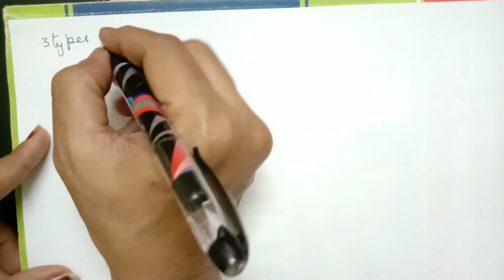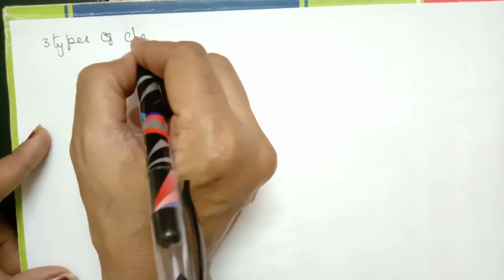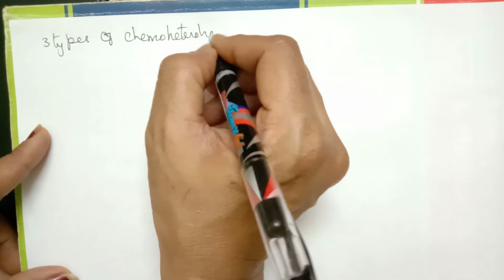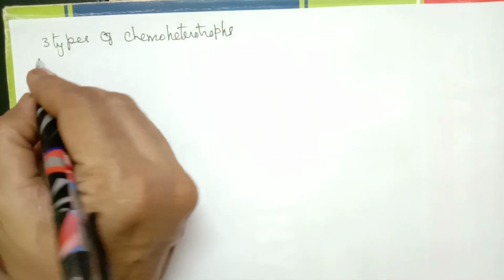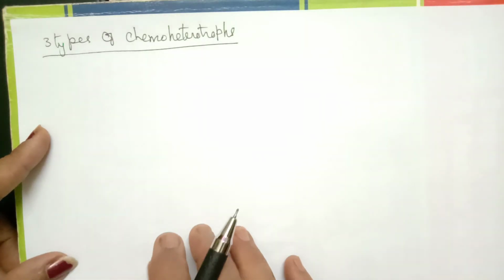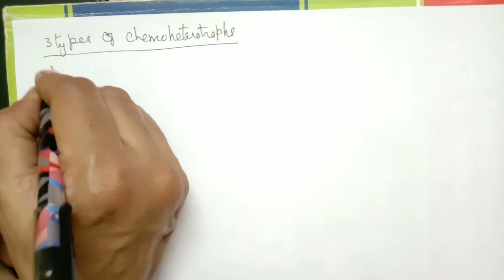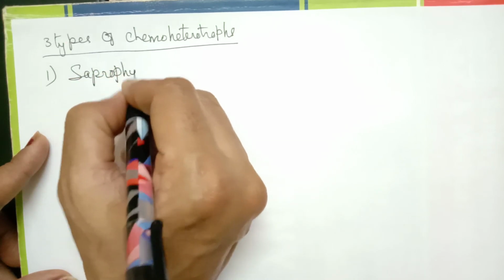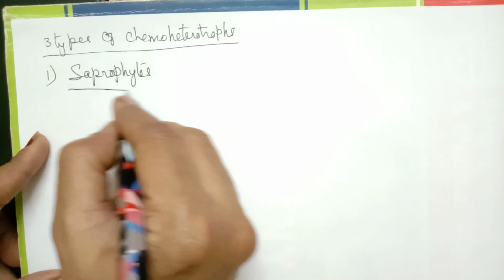So let us take the 3 types of chemoheterotrophs. The first type is called saprophytes.